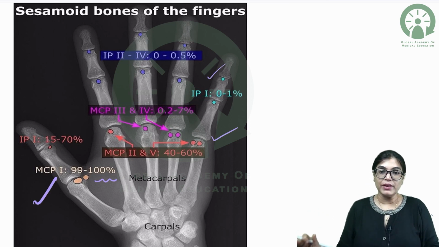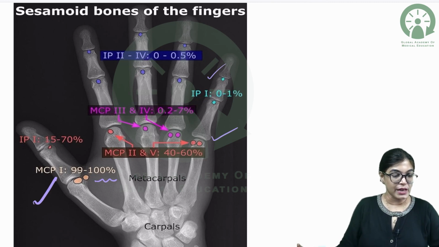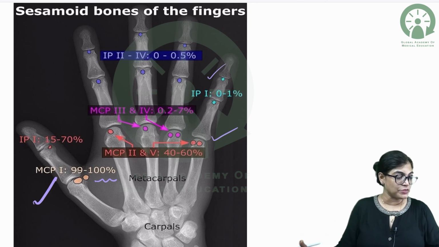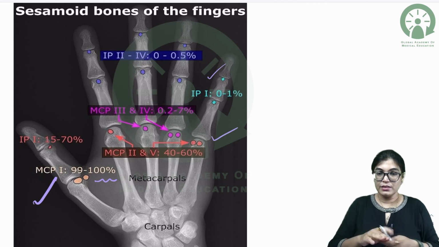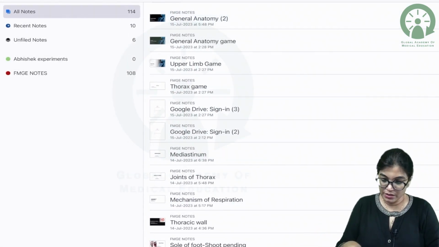So, here we have finished the general anatomy, and now I would like to start with the upper limb and the thorax. That will be highly beneficial for you. So, I just want everybody to please note that down. Okay. Let me just connect to the upper limb.